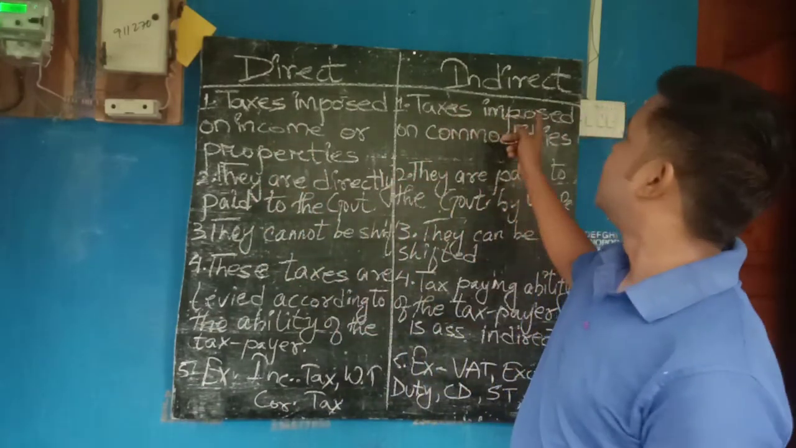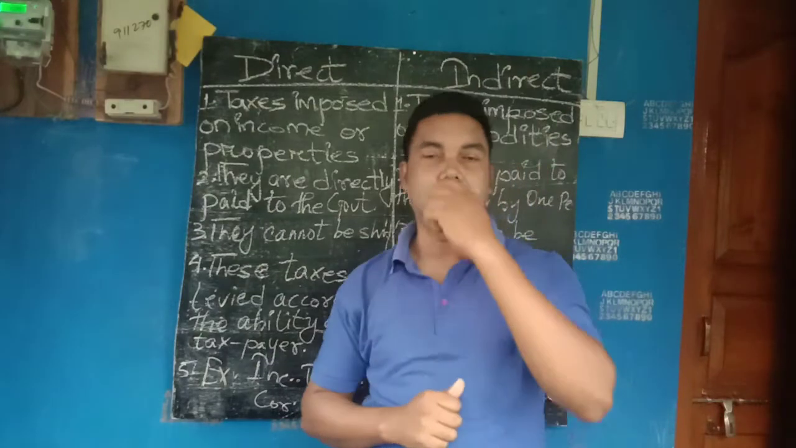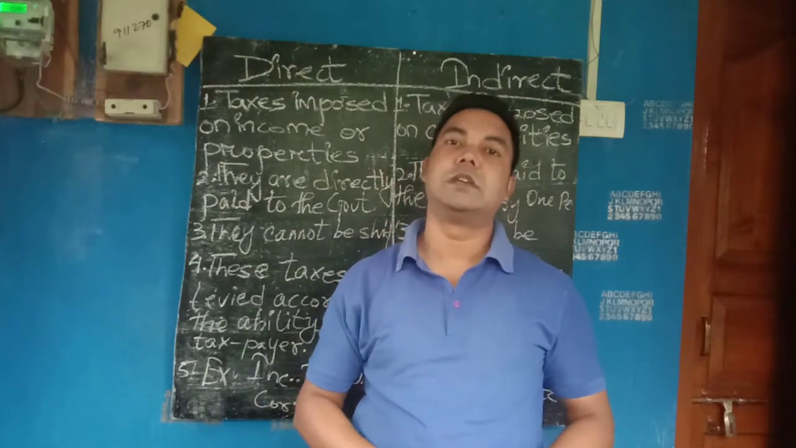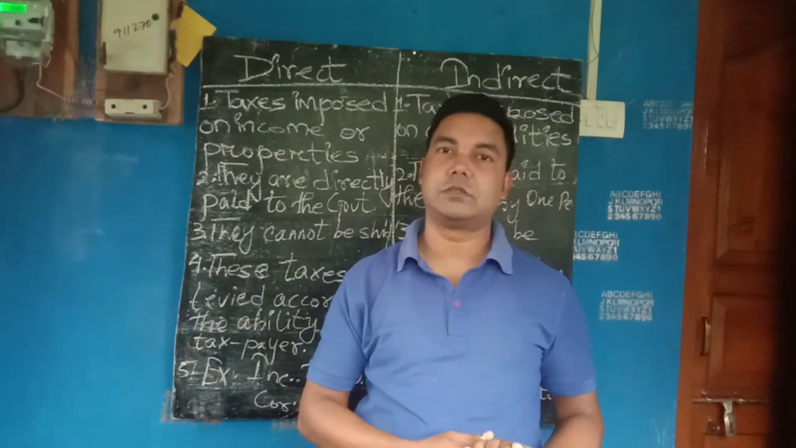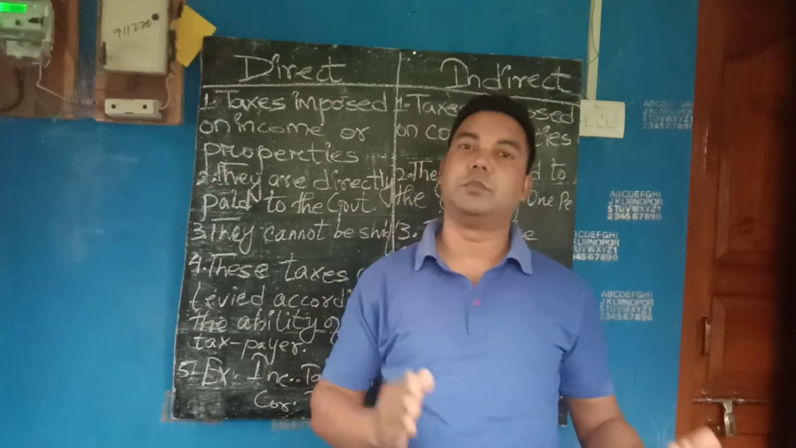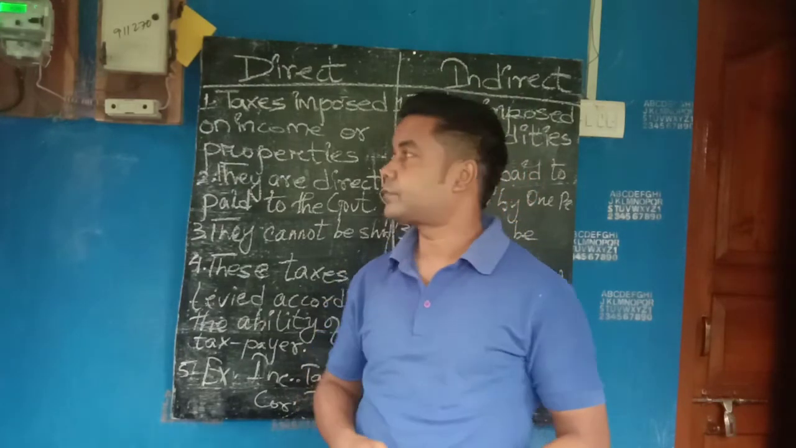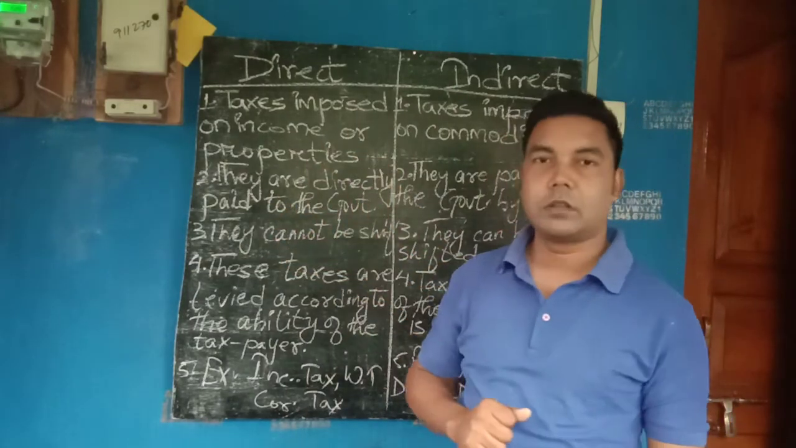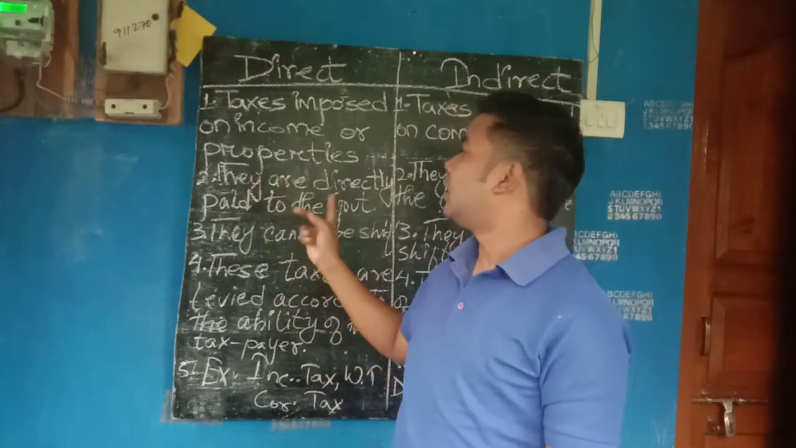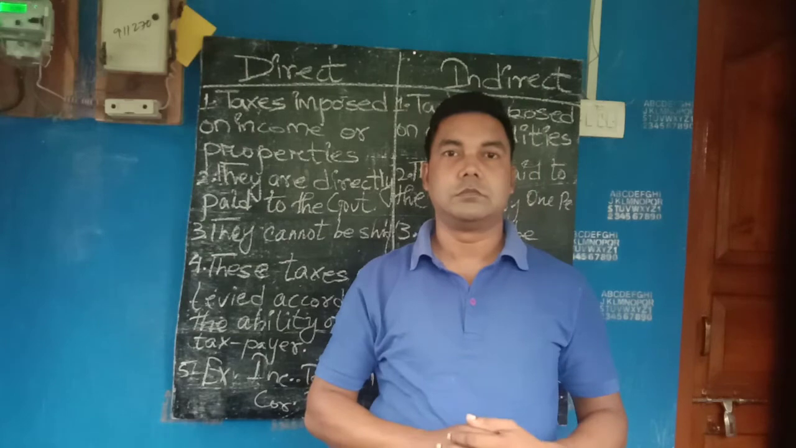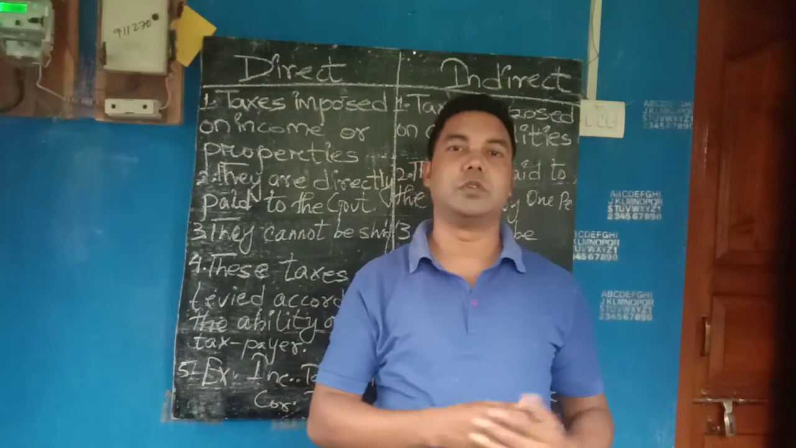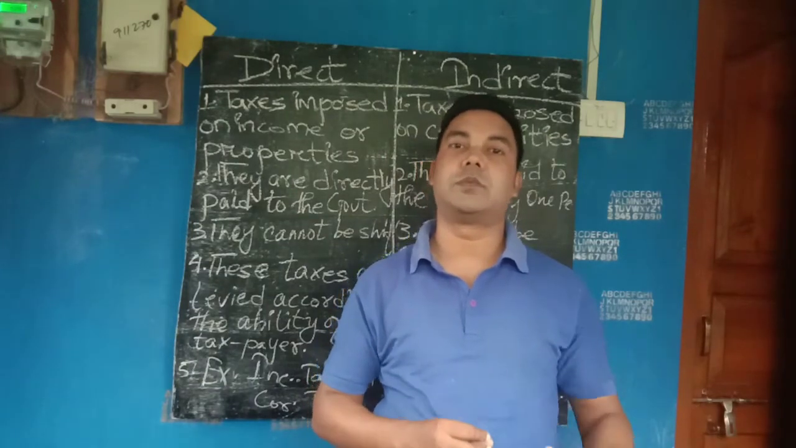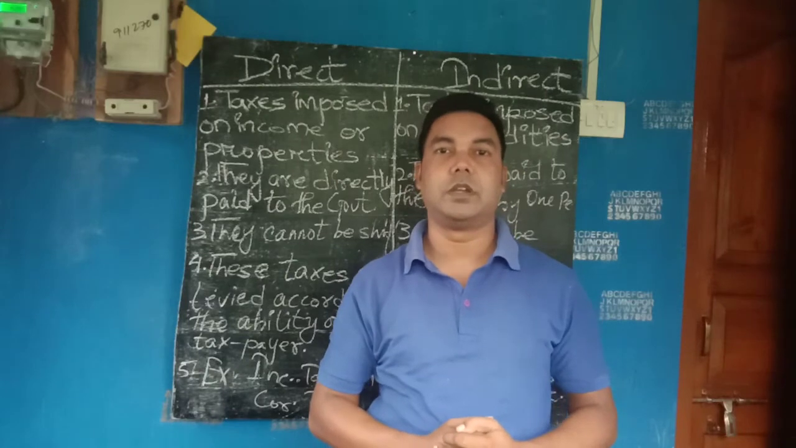And the taxes imposed on commodities and goods are called indirect taxes. Next, direct taxes are directly paid to the government. It means the person on whom it is imposed pays directly to the government. They don't pay to a third party or fourth party. The tax reaches directly into the hands of the government.